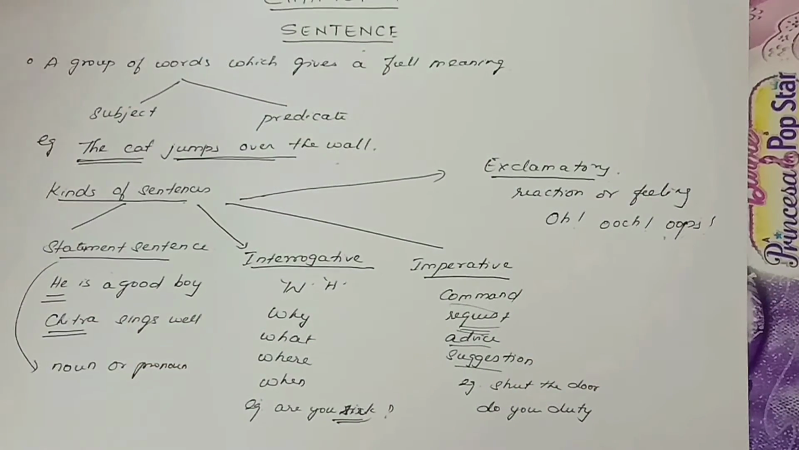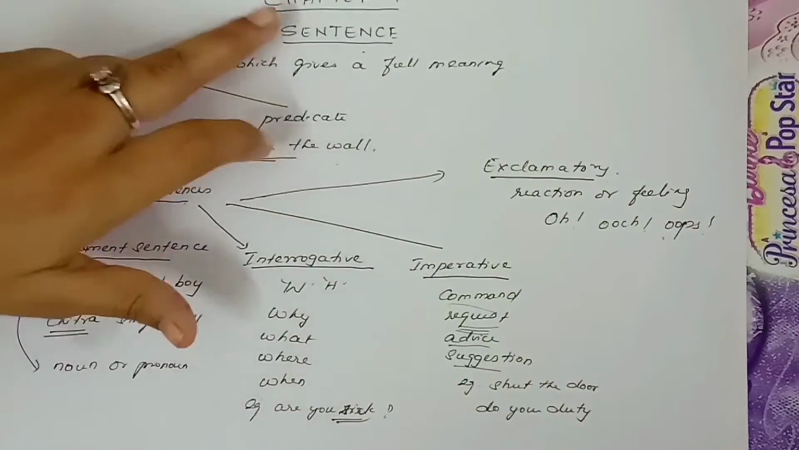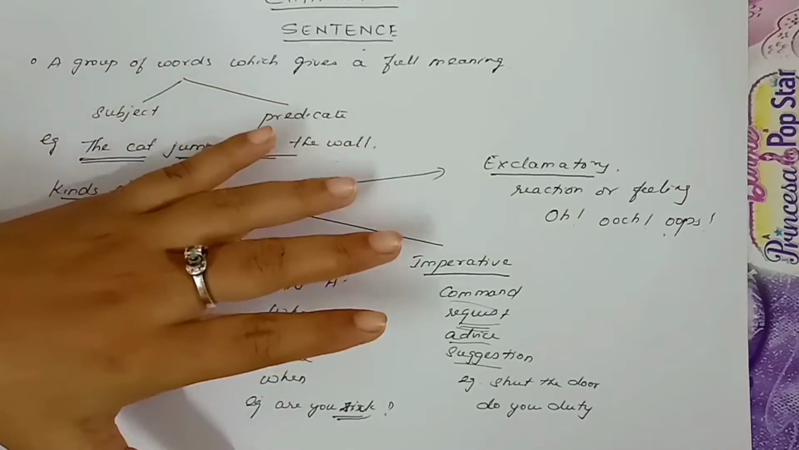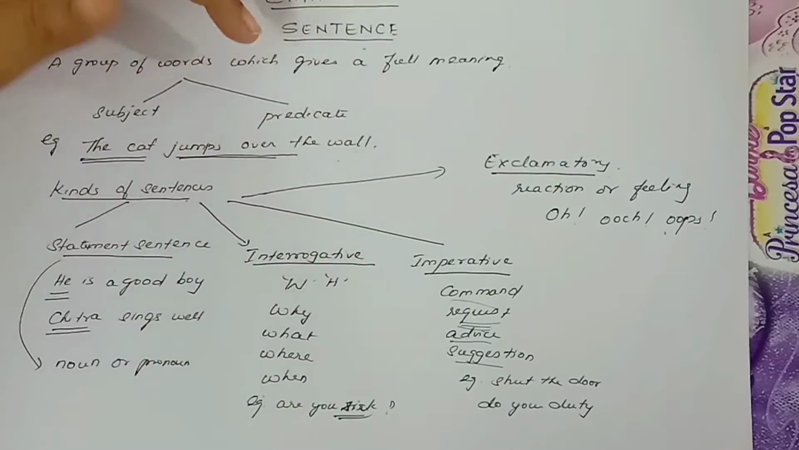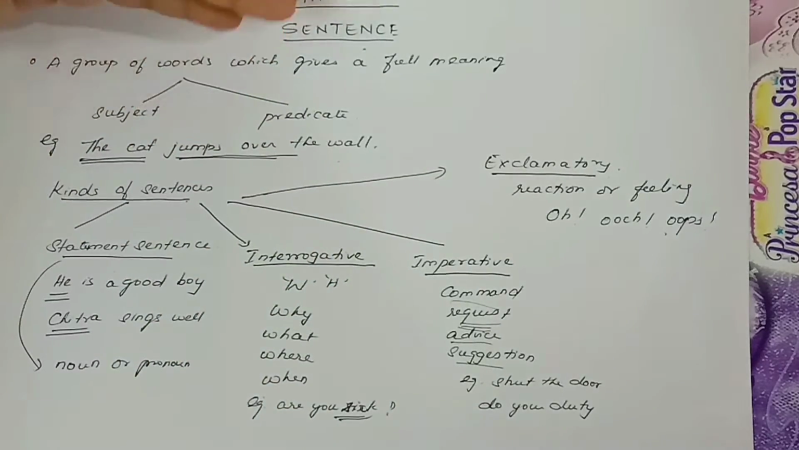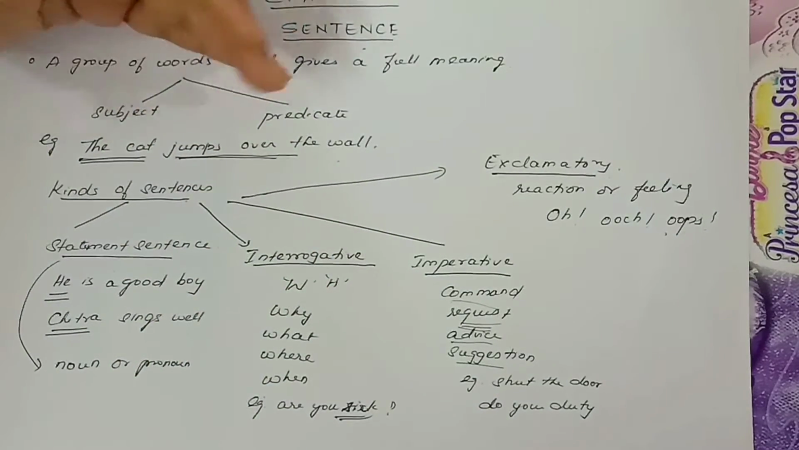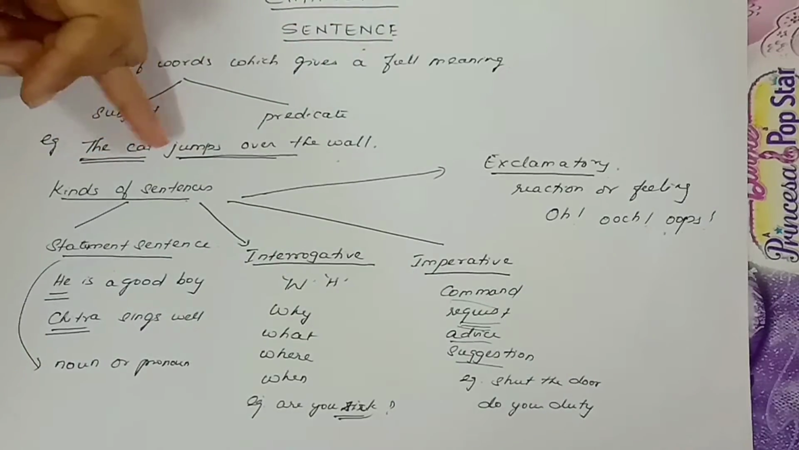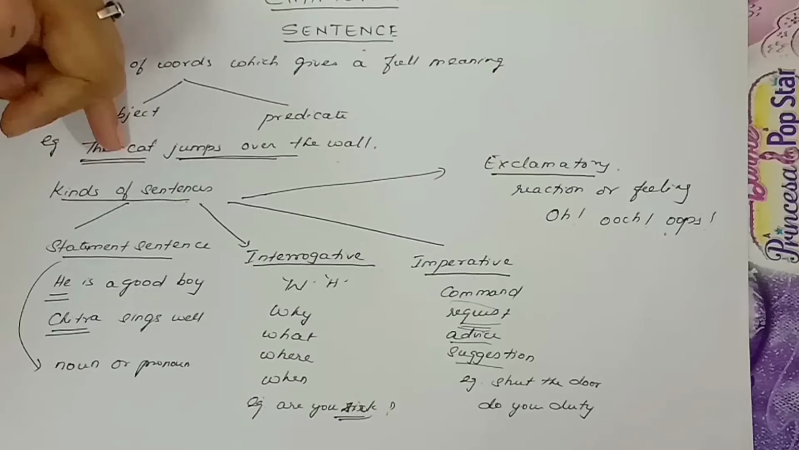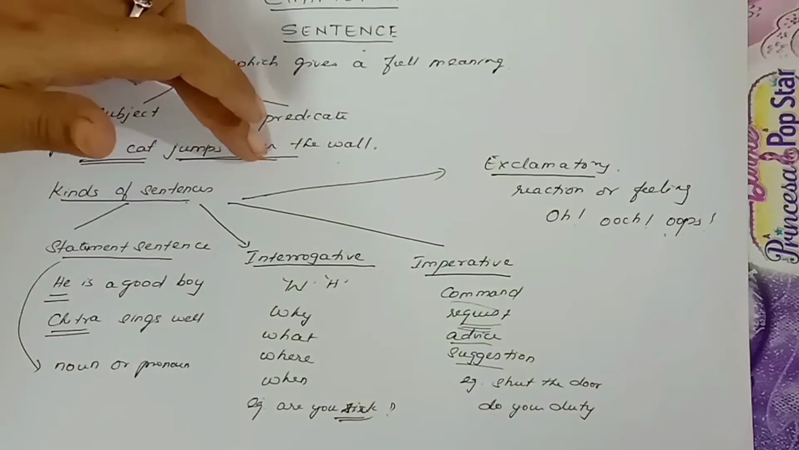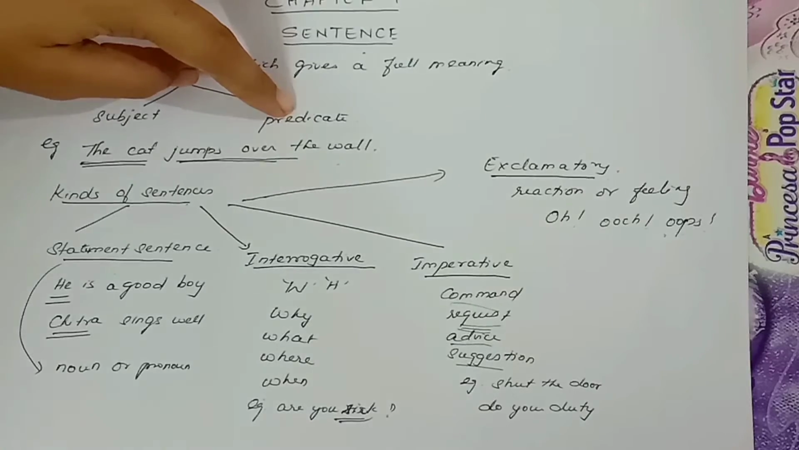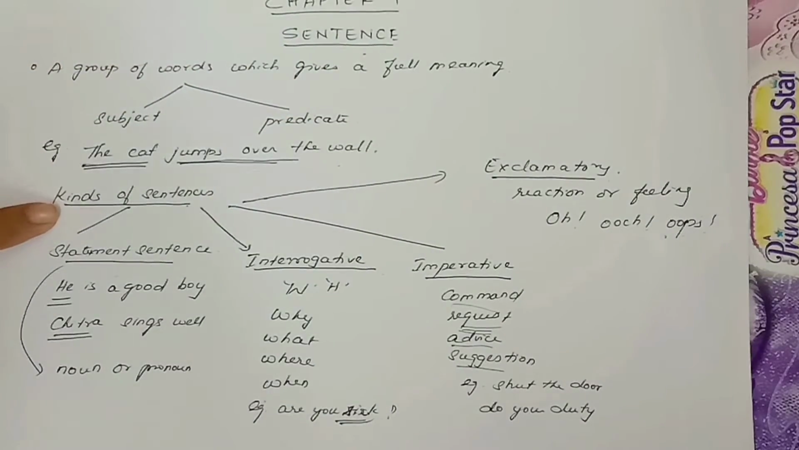So in this chapter, we saw the detailed explanation about sentence. So what is a sentence? A group of words which gives a full meaning is called a sentence. And there are two parts in a sentence. One is subject and another one is predicate. Subject means, for example, I have given the cat jumps over the wall. So the cat is the subject of this entire sentence, and the action done by the cat we call as predicate. And then kinds of sentence.